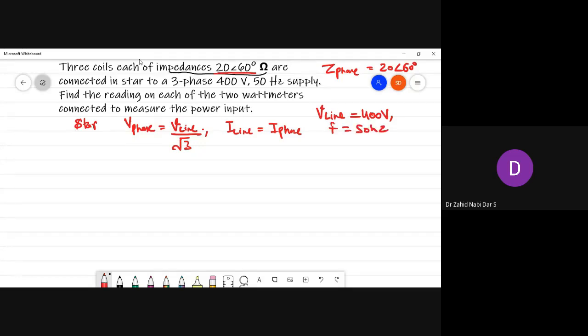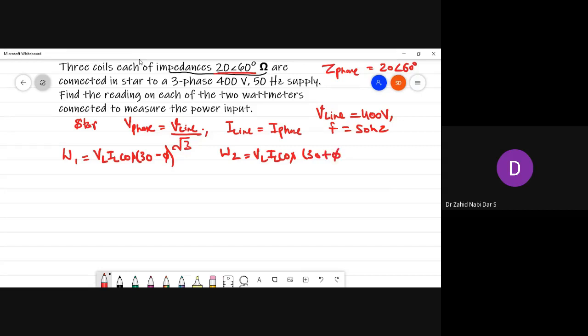Now he is asking to find the reading of two wattmeters. So W1 would read V line, I line, cos 30 minus phi, and W2 would read V line, I line, cos 30 plus phi. So that is it.